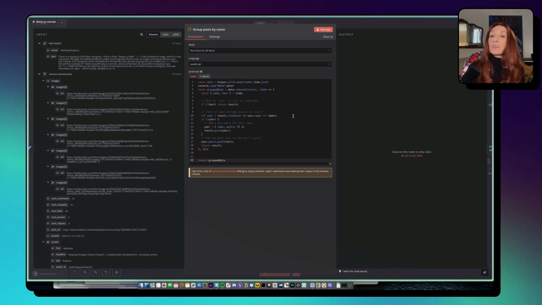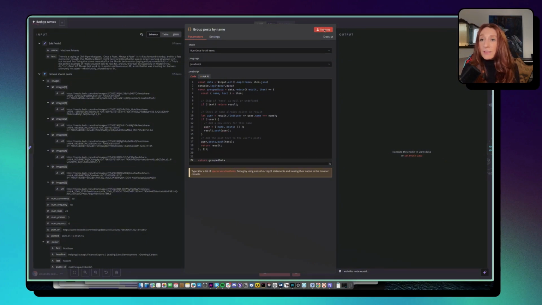So here we run a bit of JavaScript. Inside the cloud version, I just got access to the cloud version because I'm an ambassador since a few days. We can run this code. So you can generate this code. I have done it. So it's grouping the posts by name.